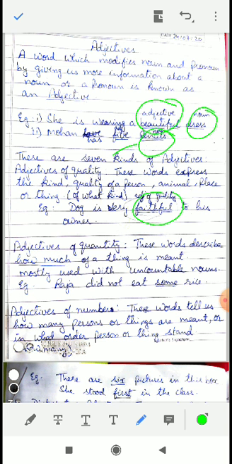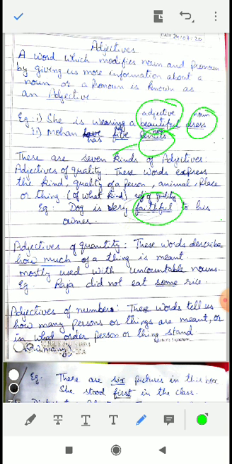Now let us go to the next kind, that is the adjective of quantity. These words describe how much of a thing is meant, mostly used with uncountable nouns. When we talk about quantity, we take the quantity of uncountable things. You go to the grocery shop and you buy pulses, or rice, or flour.